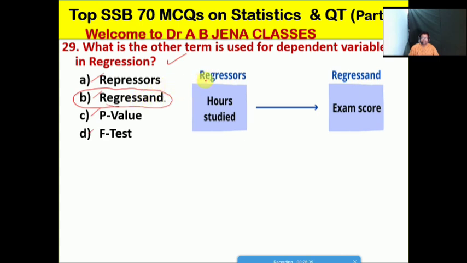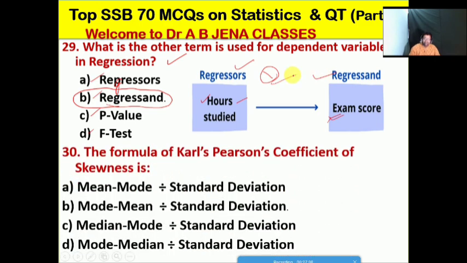So regressor, there is a typing error. Regressor is the hours studied, and regression is the exam score. So here the hours studied is the independent variable, whereas the exam score is the regression, meaning the dependent variable. By citing this example, friends, it is now clear what is the meaning of regressors and what is the meaning of regression.